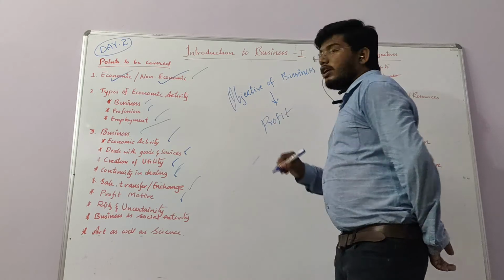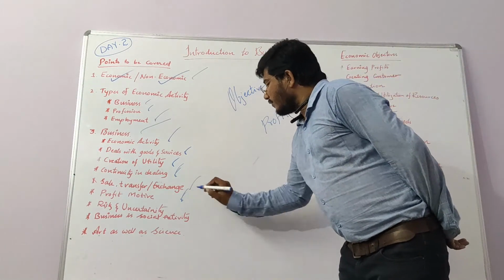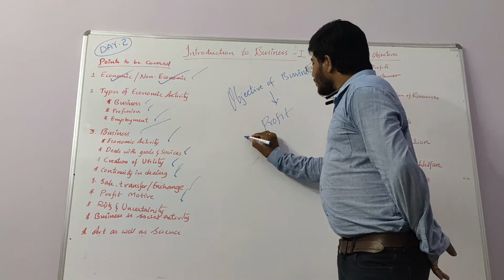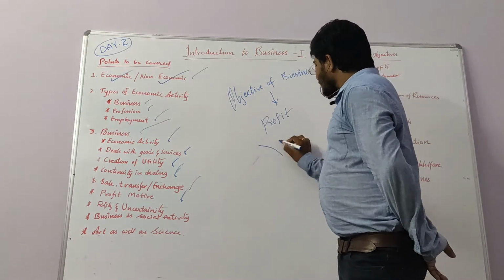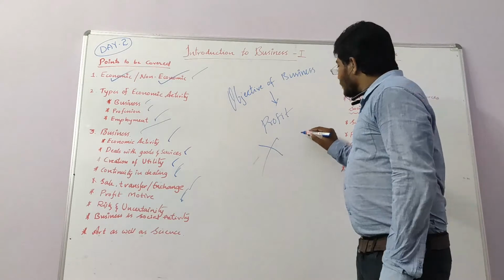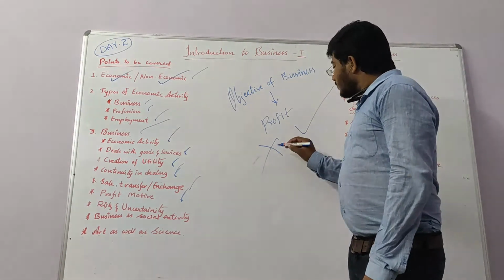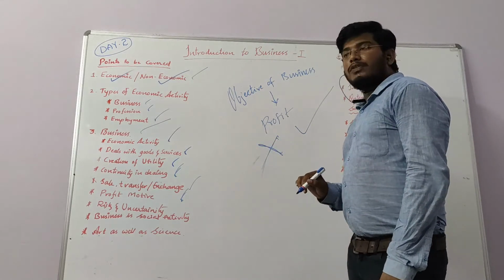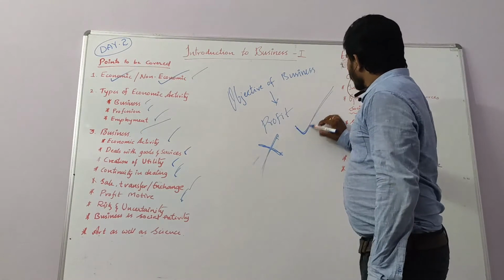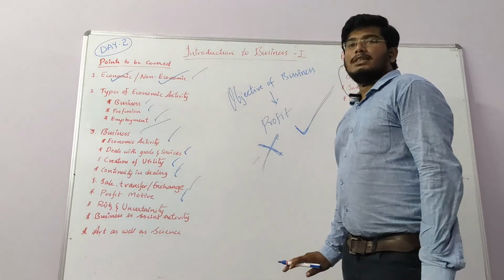Any activity which is done without expecting profit is not a business. Any activity which is done expecting profits, that is only a business activity.